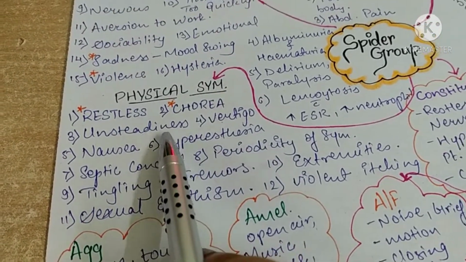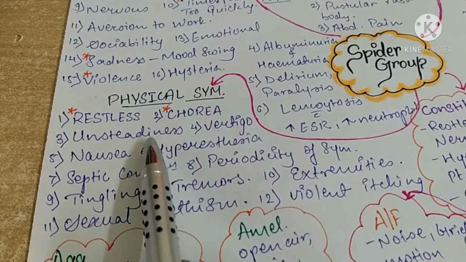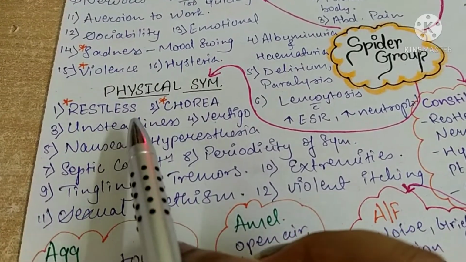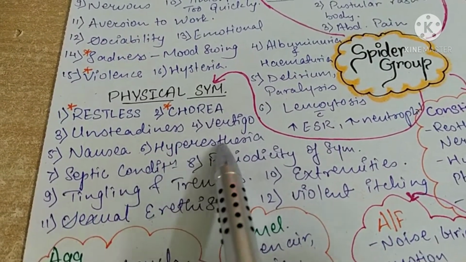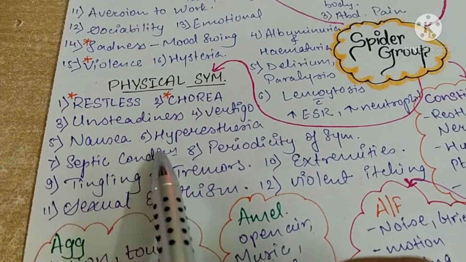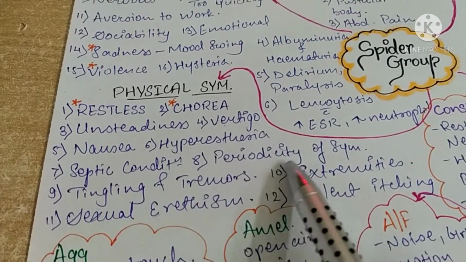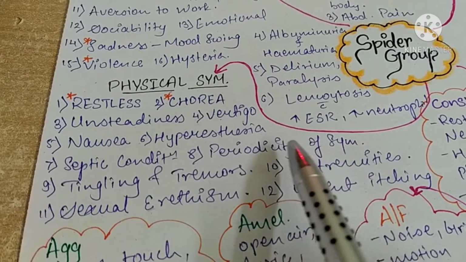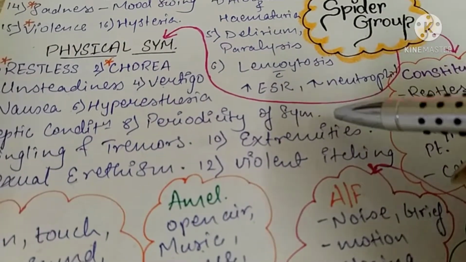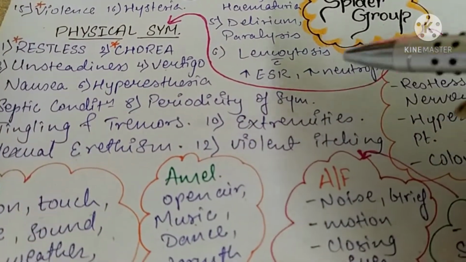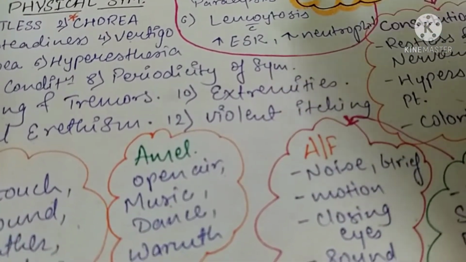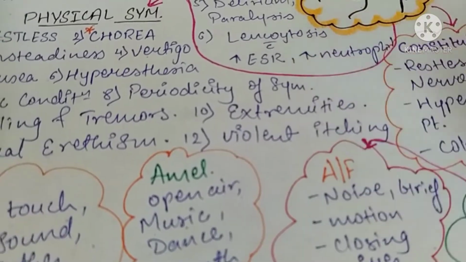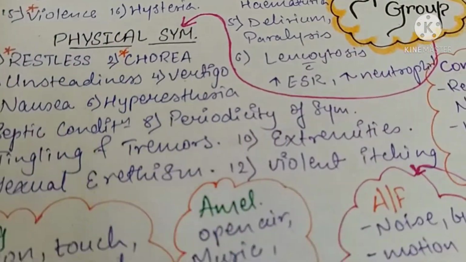unsteadiness of their hands, fingers, and legs, continuously in motion. So vertigo is present, nausea, hyperesthesia. Then septic condition, periodicity of symptoms is seen. In periodicity of symptoms, that means all the symptoms have a particular period or time duration. After that duration, the symptoms will reappear again. That is seen in this.